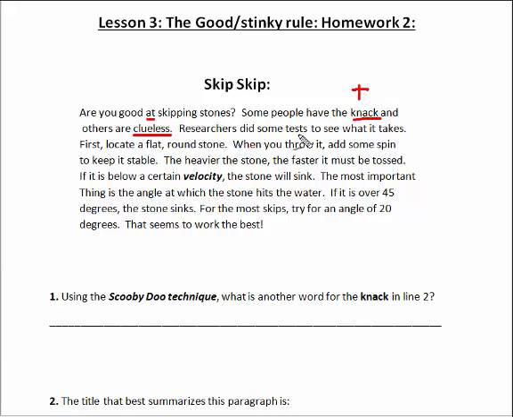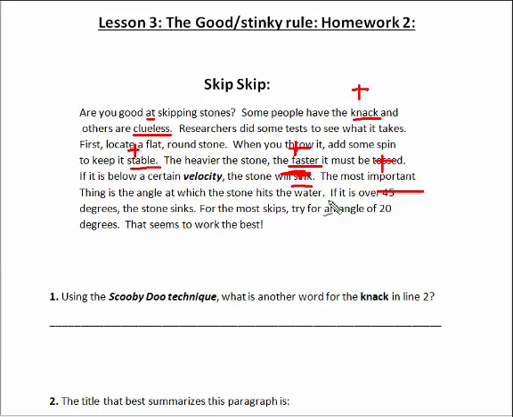Researcher did some tests to see what it takes. First, locate a flat rock. When you throw it, put some spin to keep it stable. Stable feels like it's a positive word. The heavier the stone, the faster it must be tossed. That faster means something positive. If it's below a certain velocity, it will sink. Sinking is going to be a negative answer. Negative tone on that. The most important, that's a positive word.